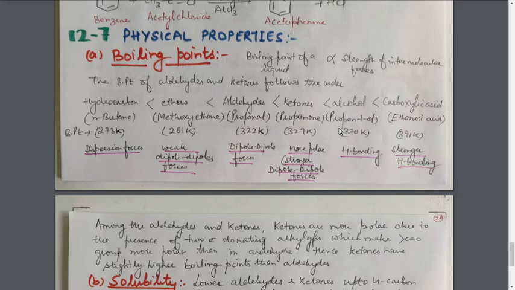The stronger the intermolecular forces, the higher will be the boiling point, because when the liquid reaches its boiling point, its physical state changes from liquid to gaseous state.